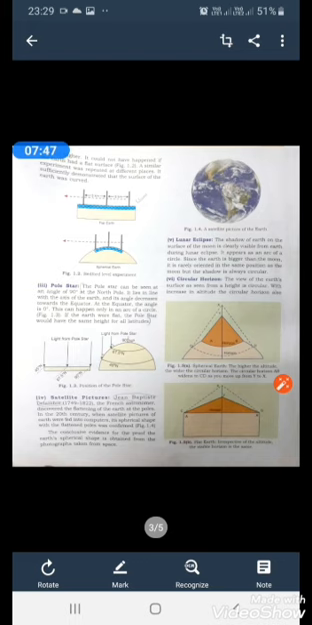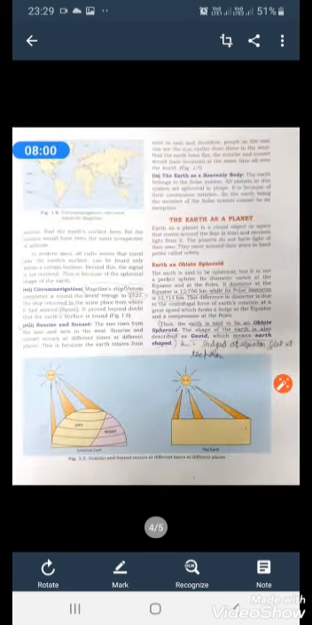Then we come to circular horizon. The view of the earth's surface seen from a height is circular. With increase in altitude, the circular horizon also widens. Had the earth's surface been flat, the horizon would have been the same irrespective of altitude.